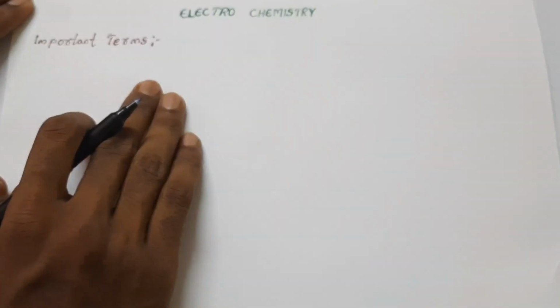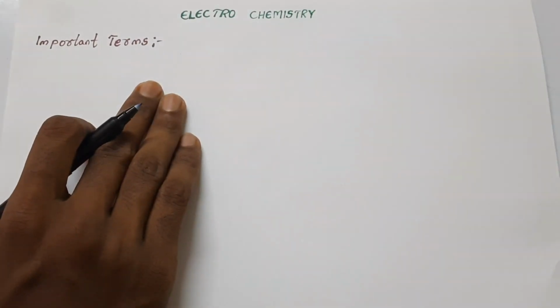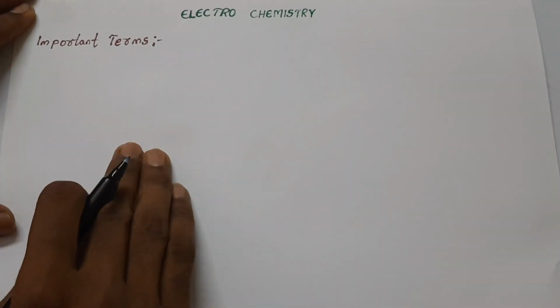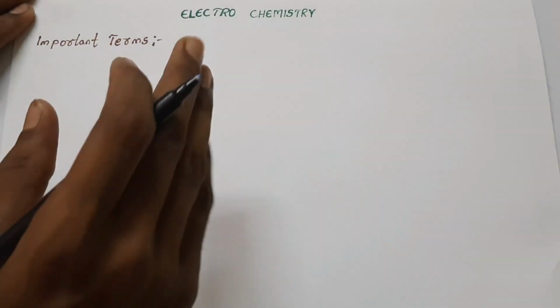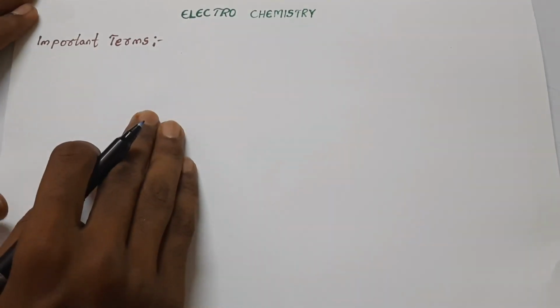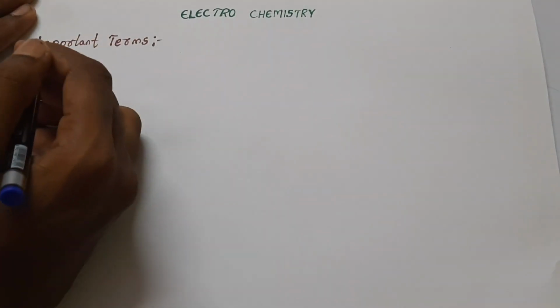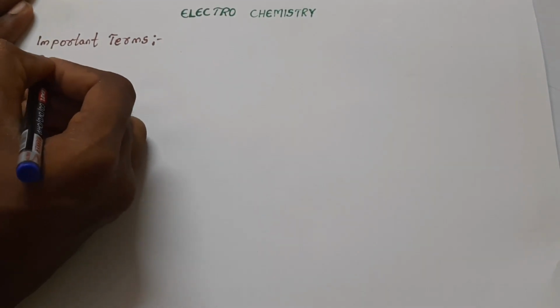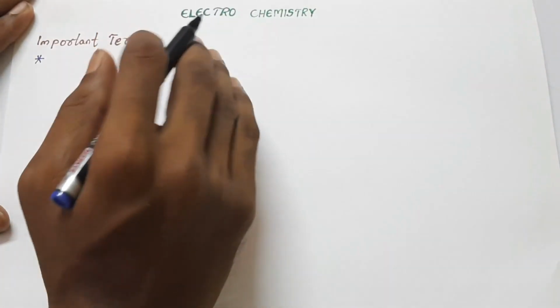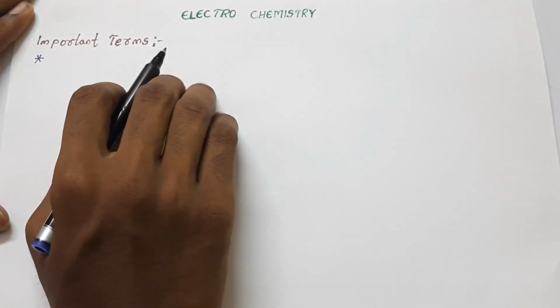In this video, let us discuss the electrochemistry concept thoroughly and have a look at some of the important terms related to electrochemistry, and we get to know about some of the important theories involved in electrochemistry. As we start with the important terms, we need to know what is meant by electrochemistry.